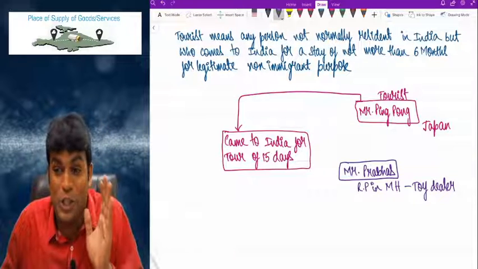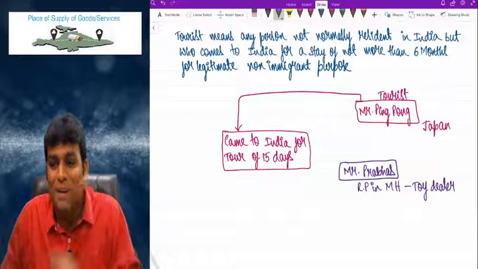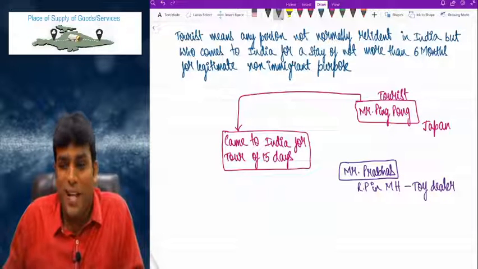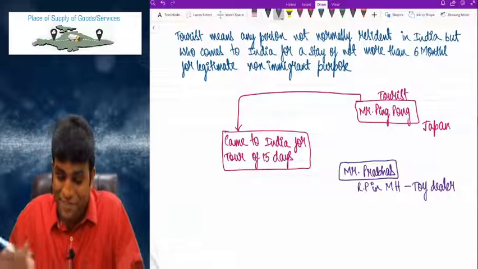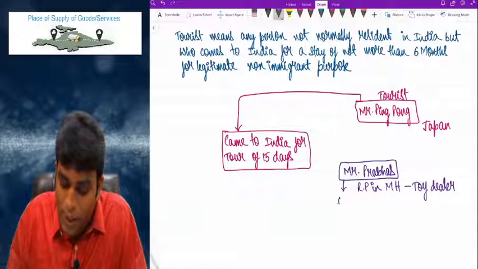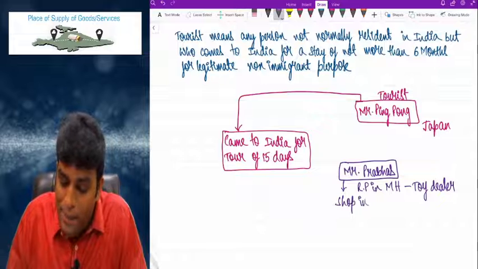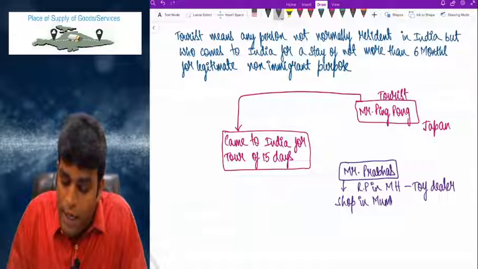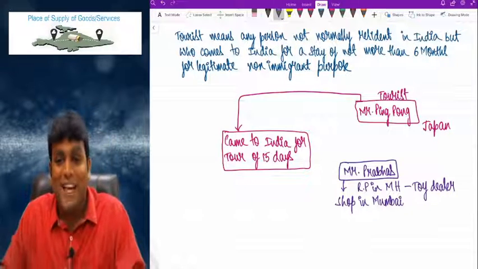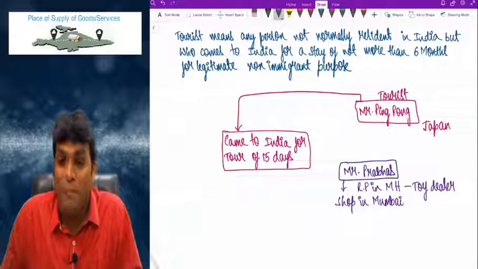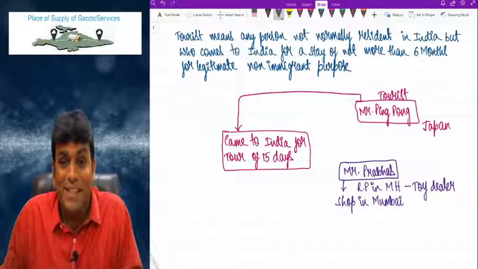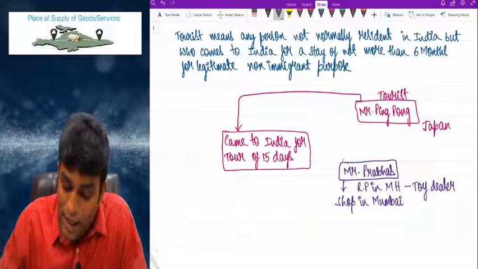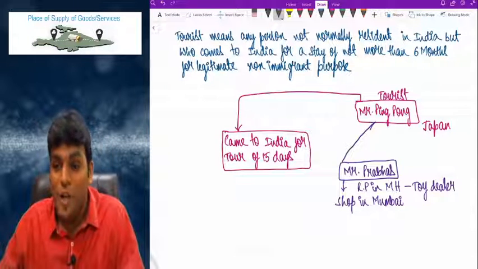No emotions, no excitement, only example. Prabhas has got one shop in Mumbai. Now Ping Pong came to the shop of Prabhas and took one toy from Prabhas's shop. So basically Prabhas is making a supply of goods to a tourist.